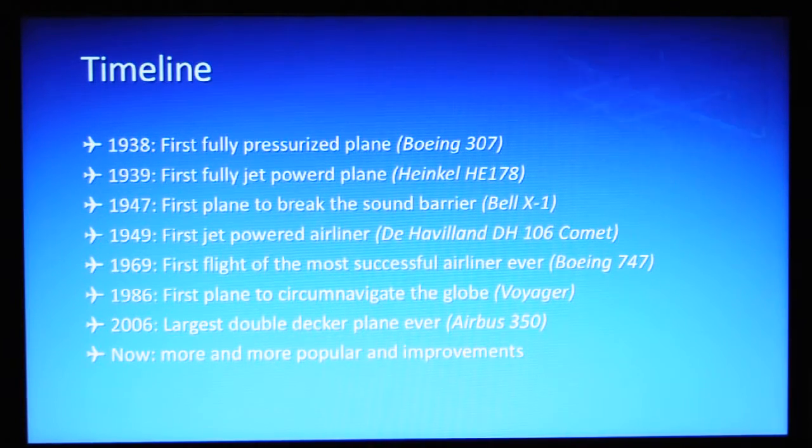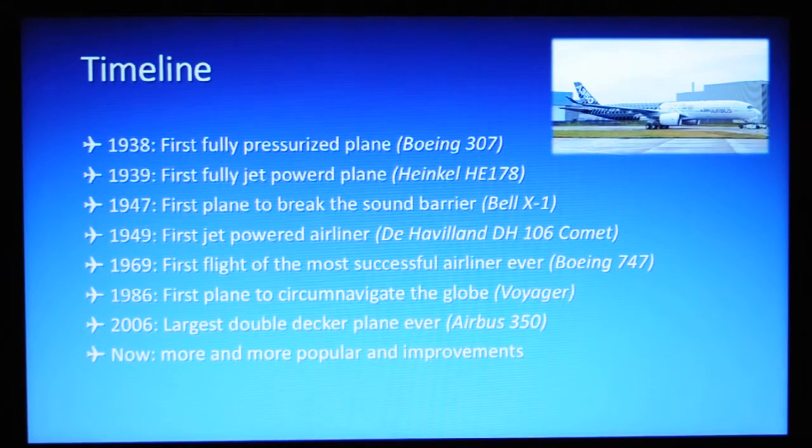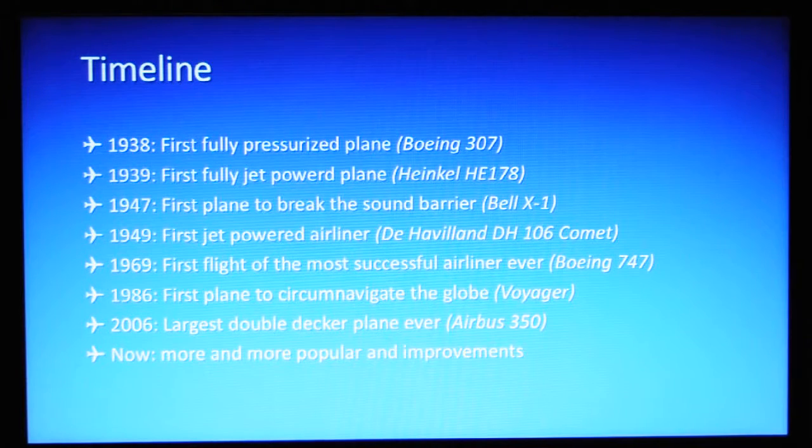In 2006, a double-decker plane was built, the Airbus 350. It is the largest plane ever made. It has enough seats for 555 people. Traveling by airplane is still becoming more and more popular, and people are still trying to improve the airlines and invent new ones.